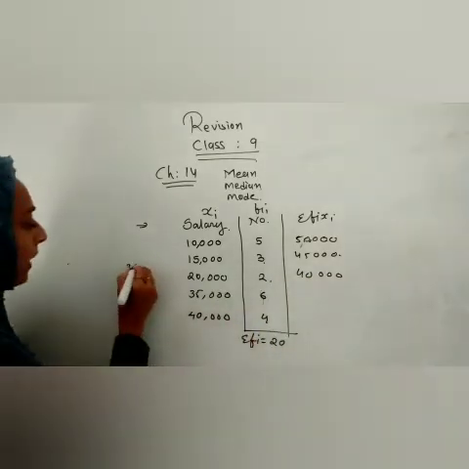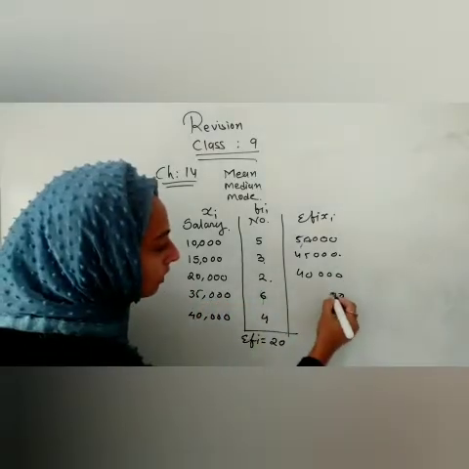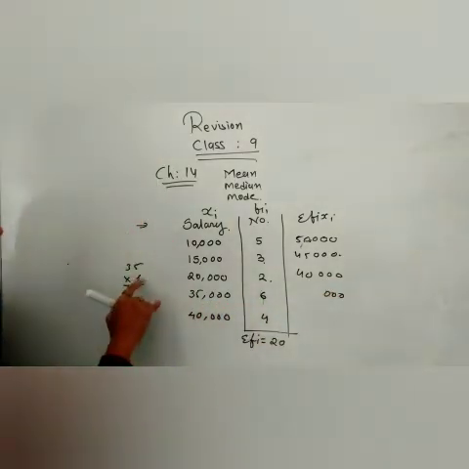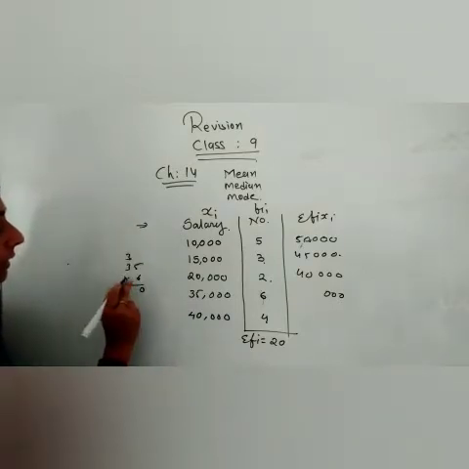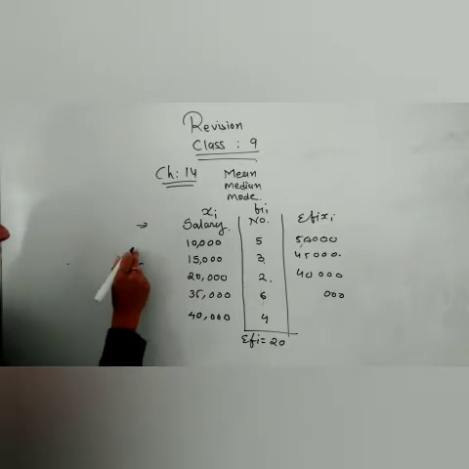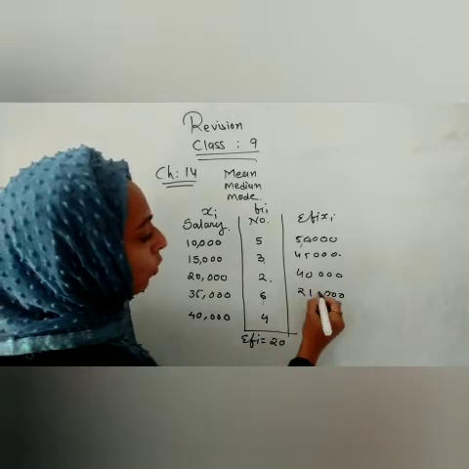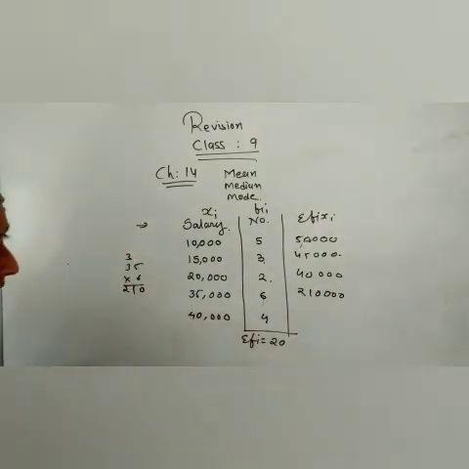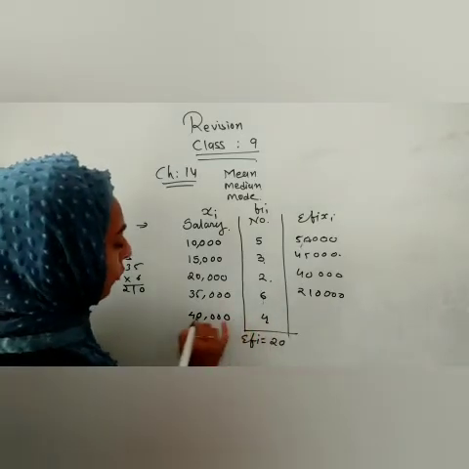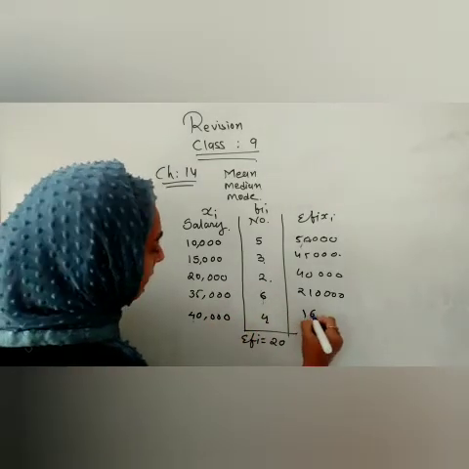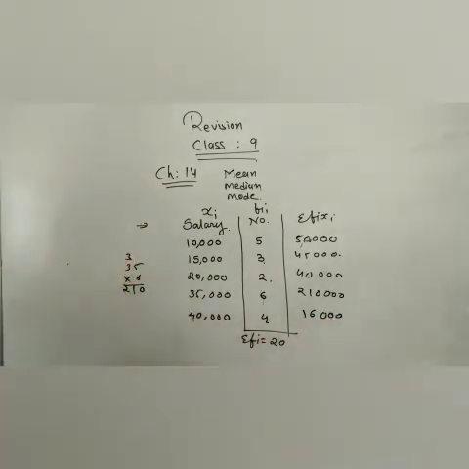Now 35 into 6 we will do and we have to write these 3 zeros. 3 zeros तो हमें लिखने ही है. 6 5s are 30 and that 3. 6 3s are 18, 19, 20 and 21. So हमारा आंसर कुछ आया 2 1 and that zeros. ठीक है. Now what we have to do, 4 4s are 16 and these 4 zeros, 3 zeros we have to keep. ठीक है.